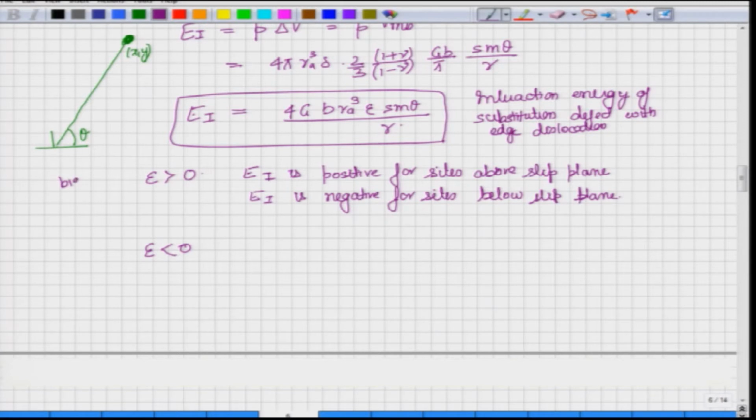So, when epsilon is less than 0, EI is negative above slip plane, and EI is positive below slip plane.